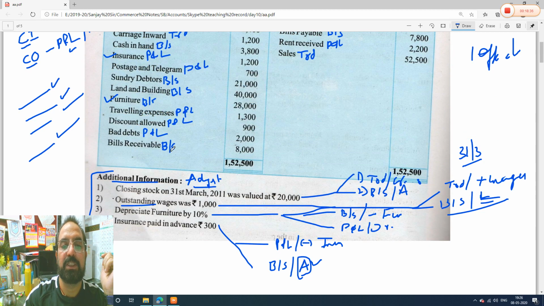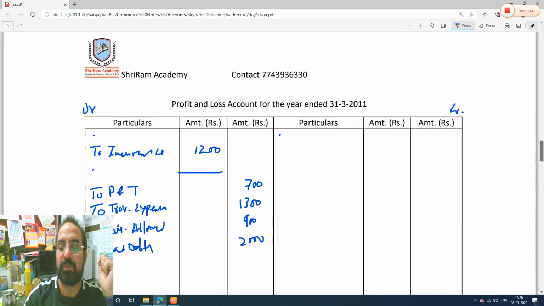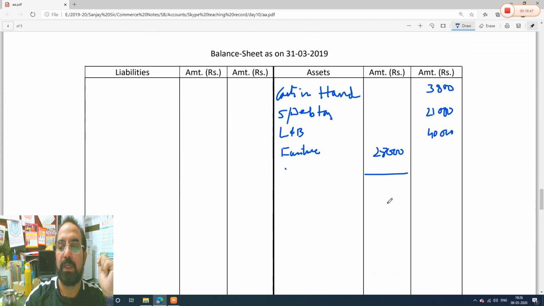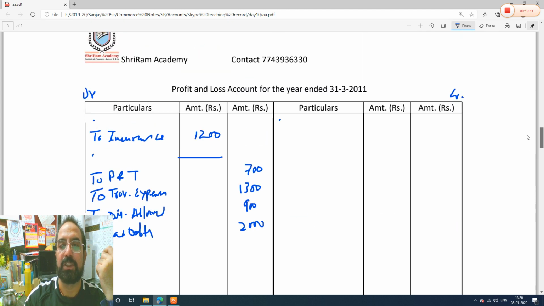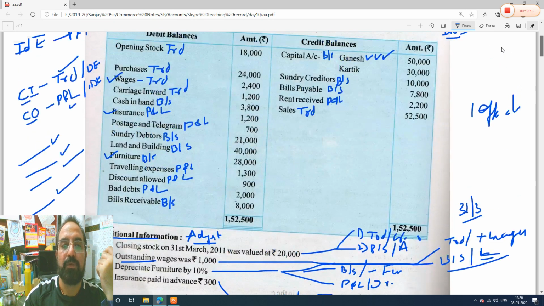See guys, next is bills receivable, means we have to get the payment for our bills. Okay, bills of exchange. Bills receivable, 8,000 rupees. It is an asset, so we will take it in the asset side. So I will write in short, bills receivable, there is no tick mark, 8,000 rupees. Remember guys, yesterday we solved one illustration, and in that bills receivable and debtors there was an adjustment. Bills receivable, outer column, there is no adjustment on bills receivable in this question.